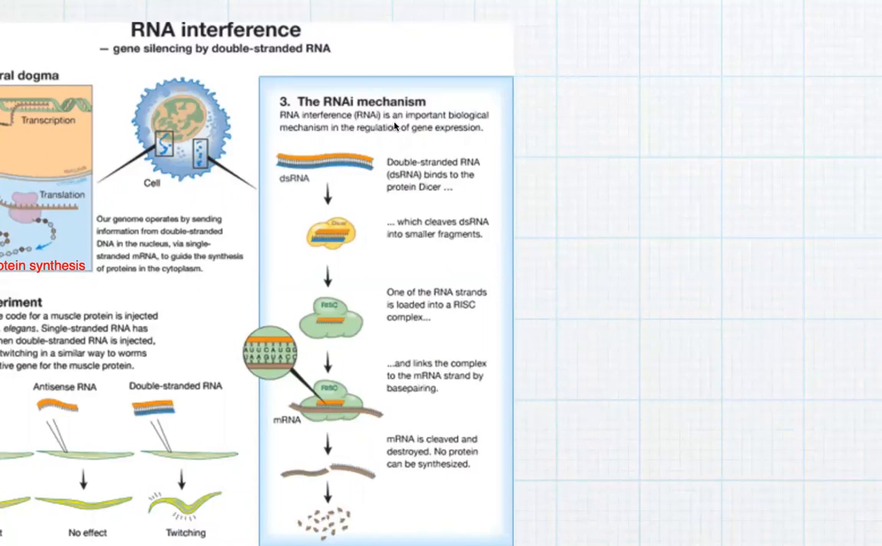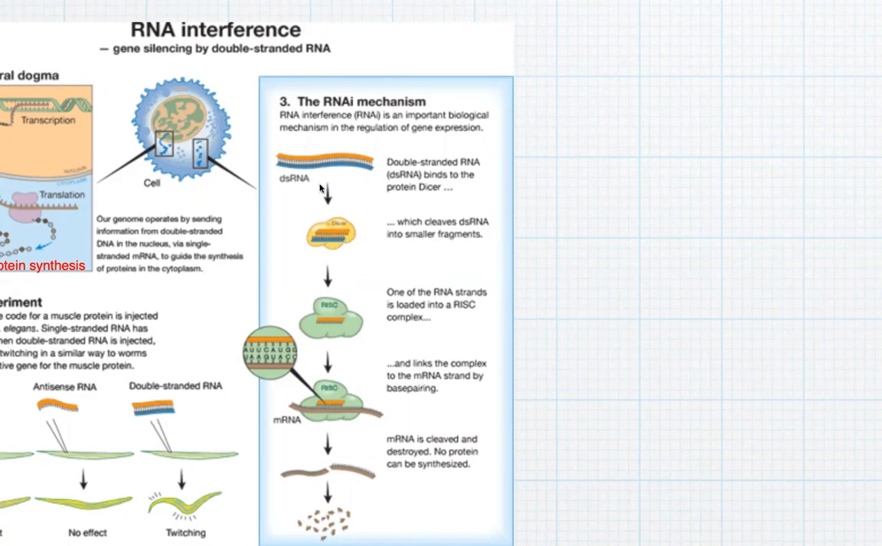My dear friends, try to understand. The words are very, very important, so you need to appropriately understand the inherent meaning of the words. RNA interference is an important biological mechanism in the regulation of gene expression. Double-stranded RNA, dsRNA, binds to the protein Dicer, which cleaves dsRNA into smaller fragments.